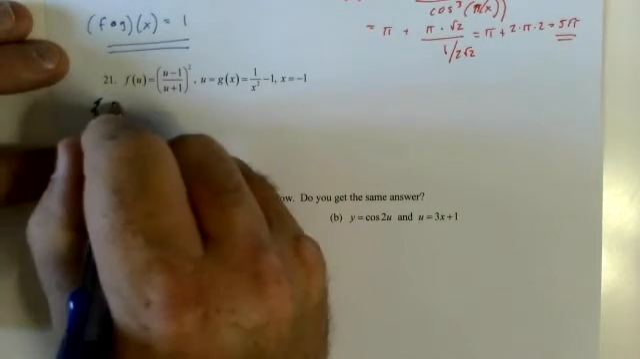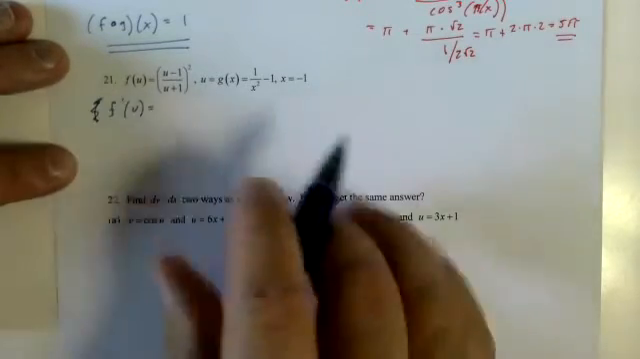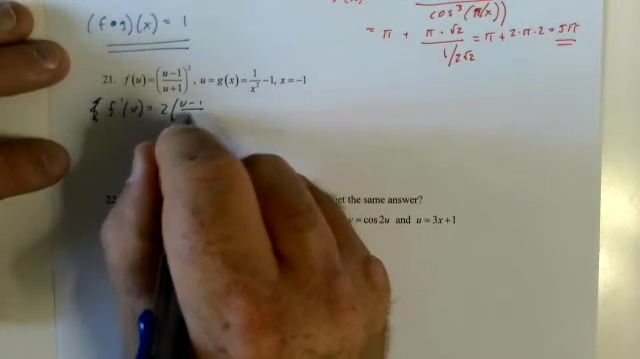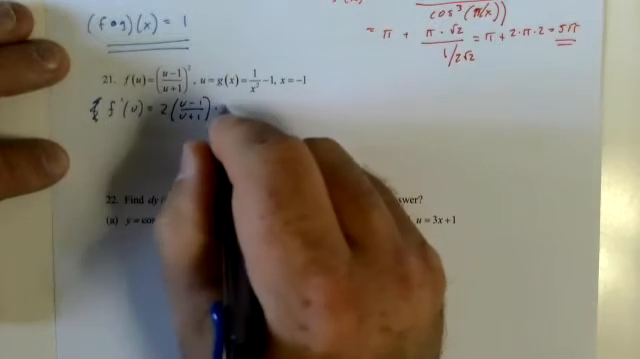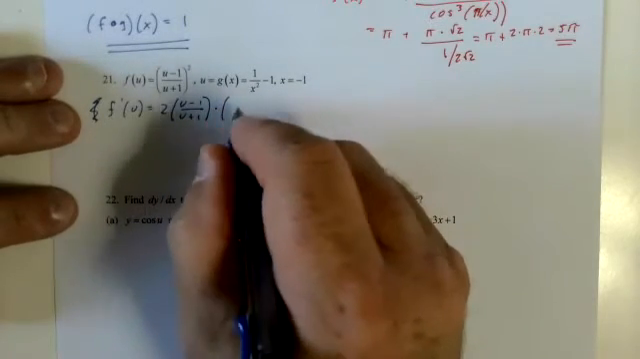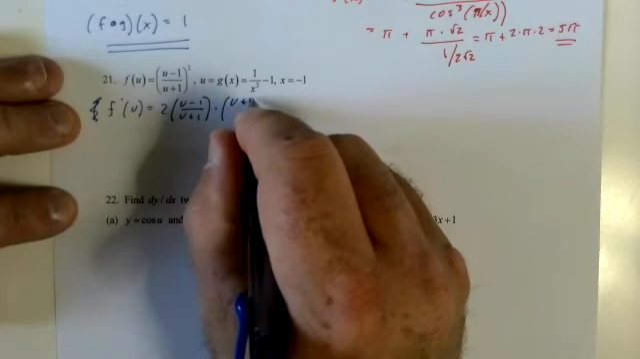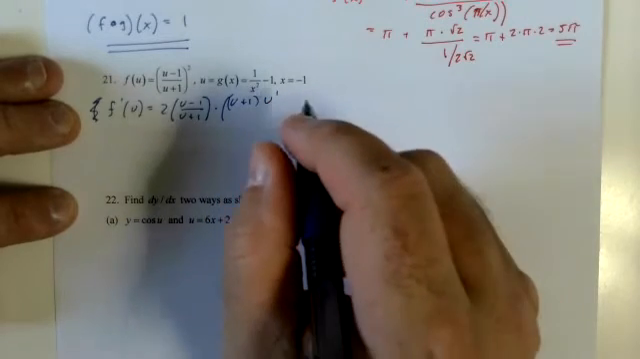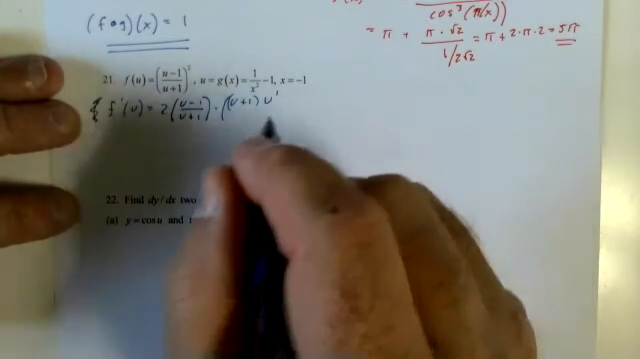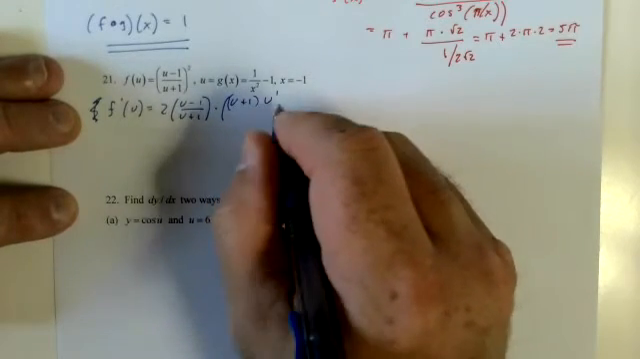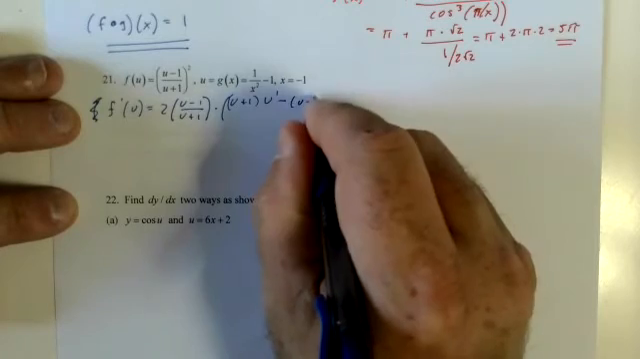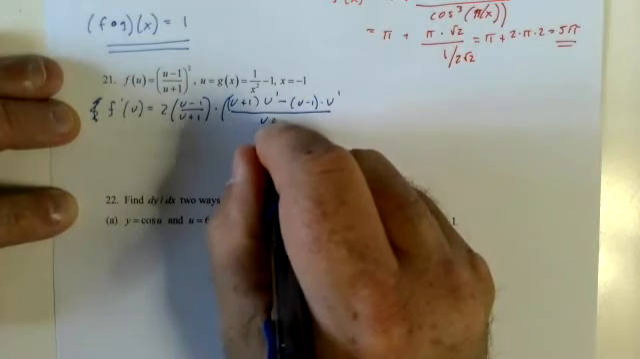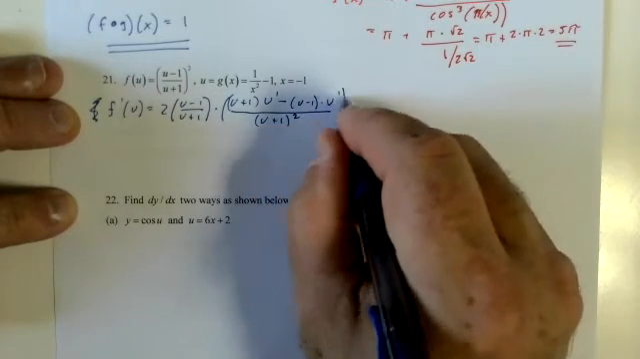Yeah, no need for this. F prime of u equals 2 times (u minus 1) over (u plus 1) times... This is not going to be fun. Times the derivative of (u plus 1) times u prime. Yeah, I'm gonna make my life a lot easier in a minute here. Minus (u minus 1) times u prime, over (u plus 1) squared.